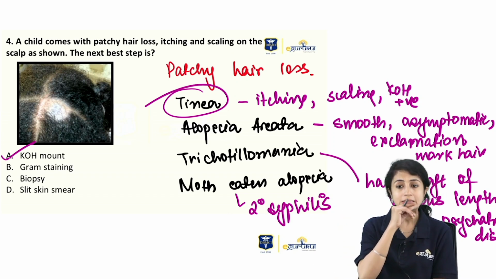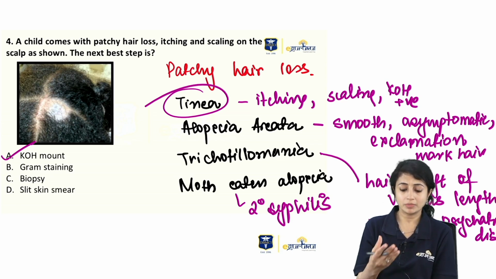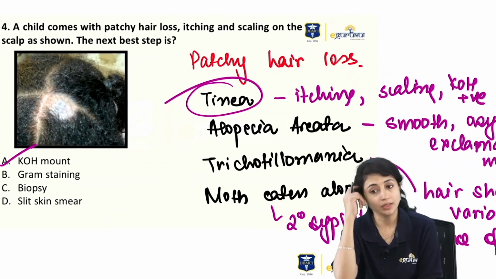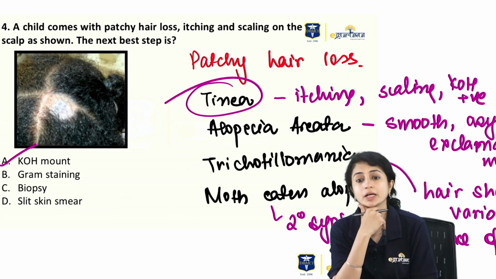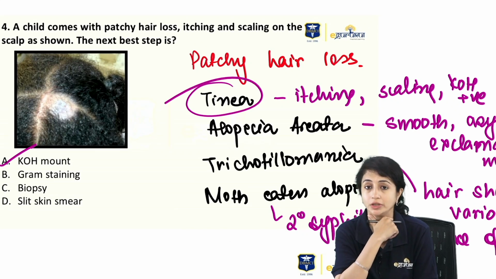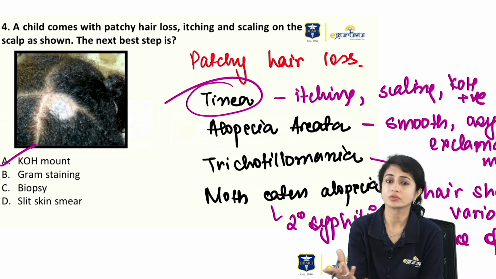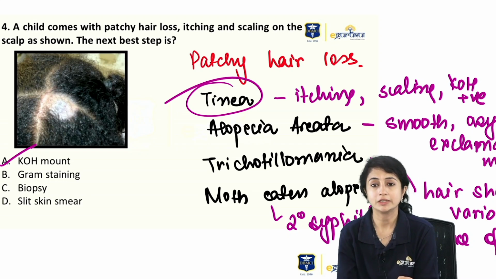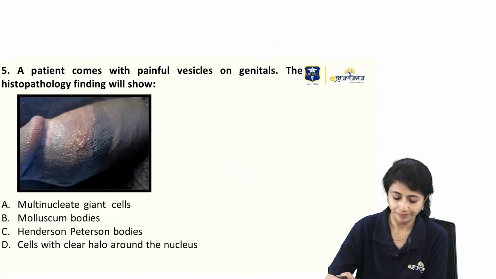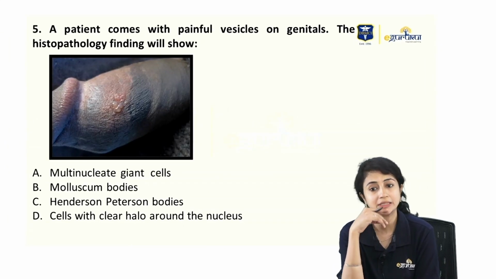So look at the question, try to identify the different DDs and how you differentiate between them. Anything like this, you know I'm dealing with tinea capitis. And what type of tinea capitis is it? It's mostly a grey patch kind of tinea capitis that has been shown in the question. So we do a KOH mount, there is scaling, and you would know that we are dealing with tinea capitis.